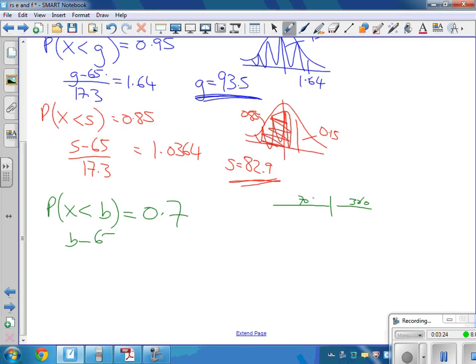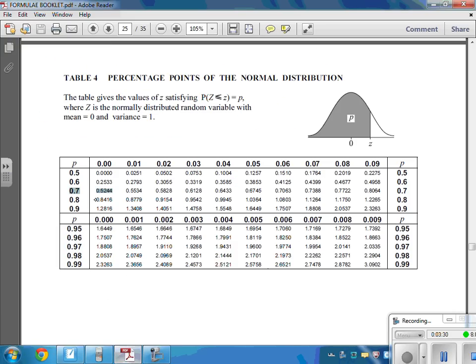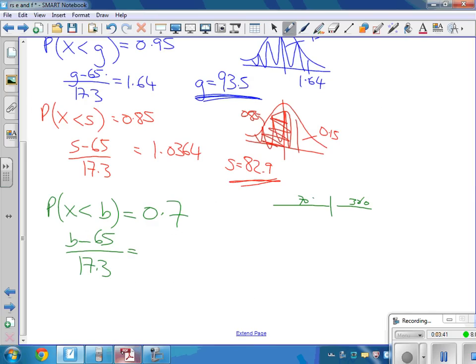B, take away the mean, divided by the standard deviation. Look up backwards to 0.7. Let's bring that up. 0.7. I've got 0.5244. Times that up there and add the 65. Gives us our bronze mark. It's going to be 74.07. And look, 70 is lower than the silver, which is lower than the gold. Everything seems to make sense.